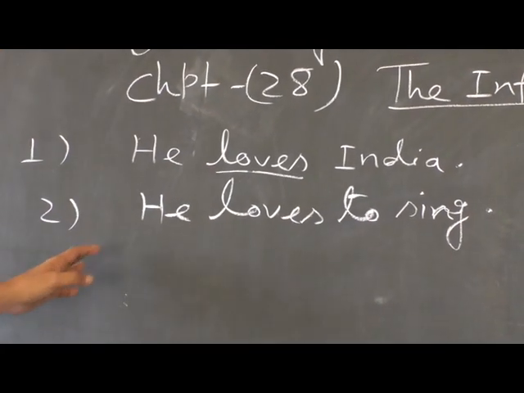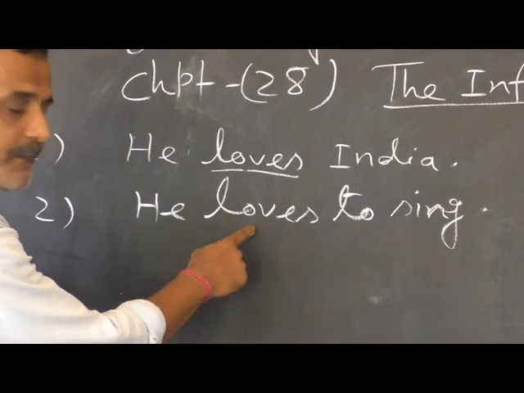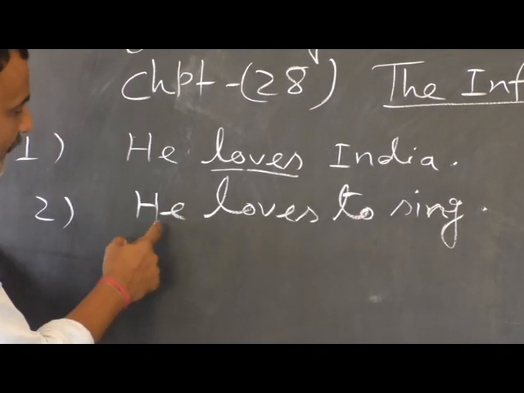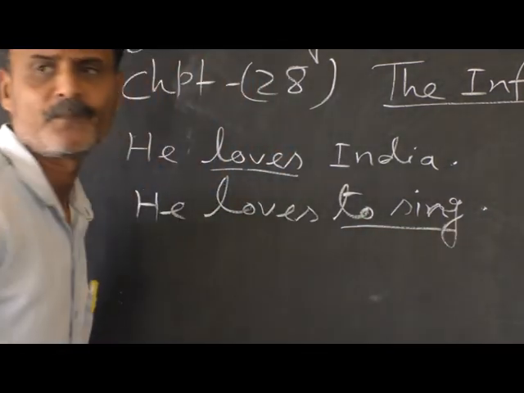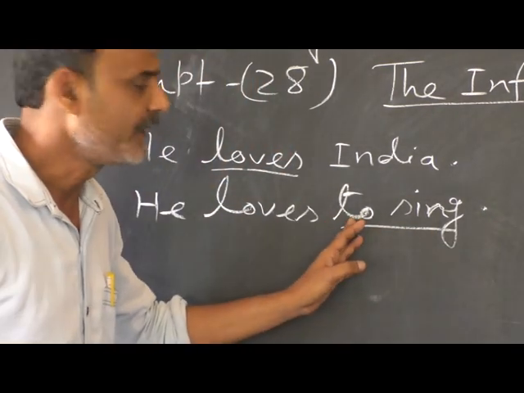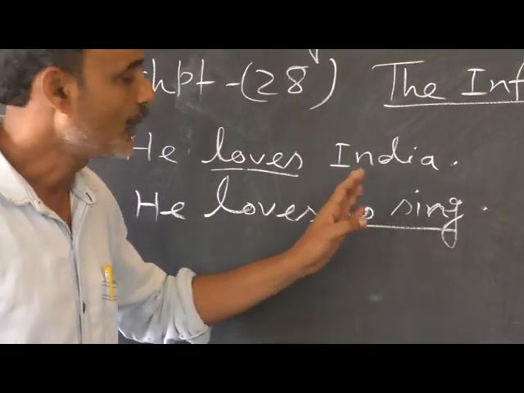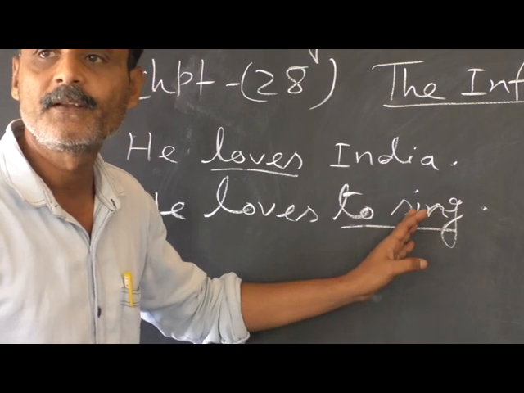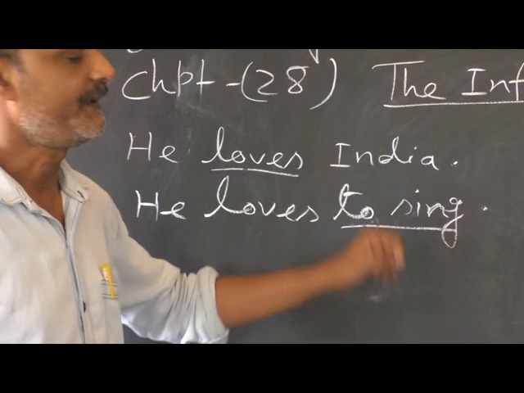Now, my dear students, please look at the second sentence. Of course, love here is a finite verb that agrees in number and person with the subject, but look, to sing. To sing merely names the action denoted by the verb sing without mentioning any subject.